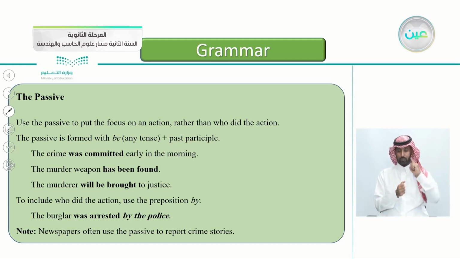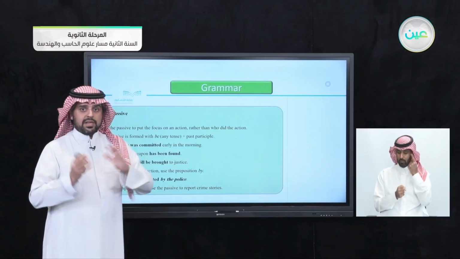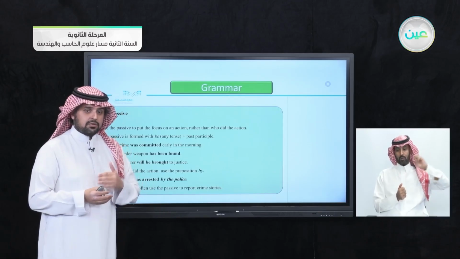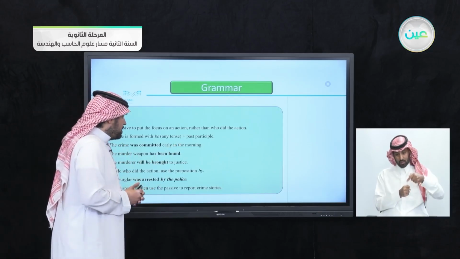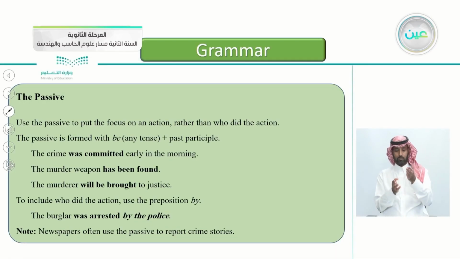Again, how do you form a passive? We use be with any tense, the present or the past or the future, and then we add the past participle. Here you see some examples. The crime was committed. Was here is the verb to be in the past tense. Was committed. Committed is a past participle. The crime was committed early in the morning.